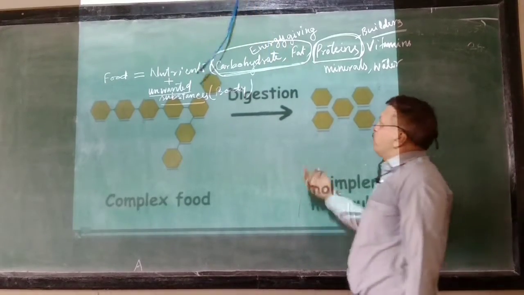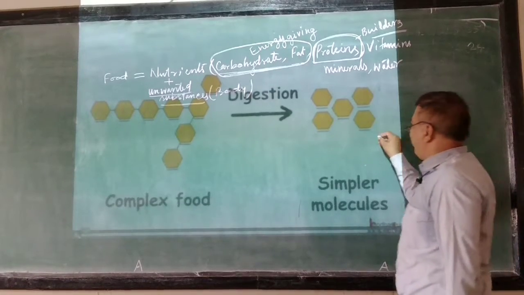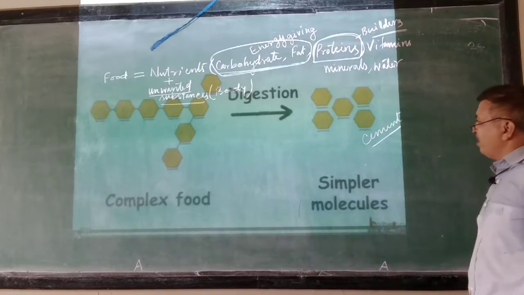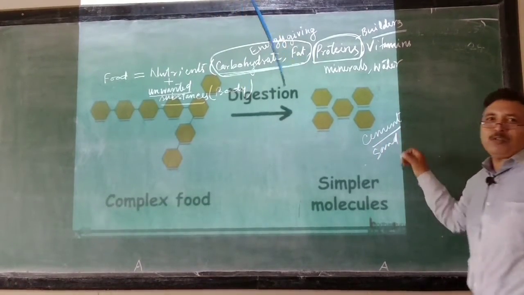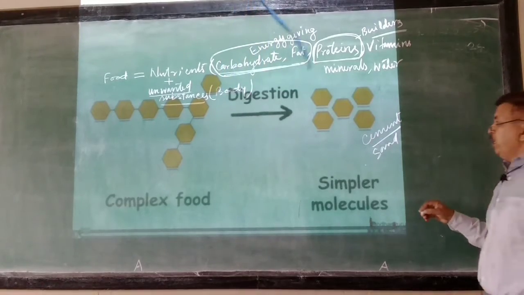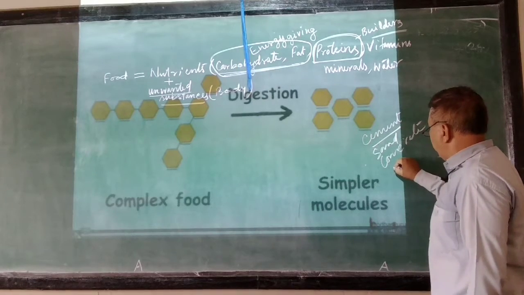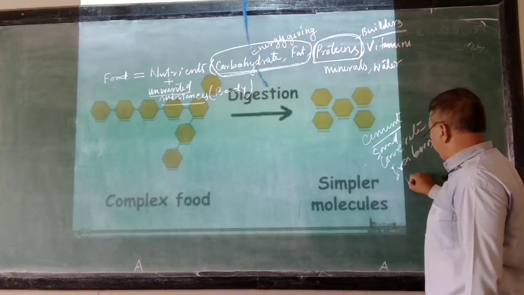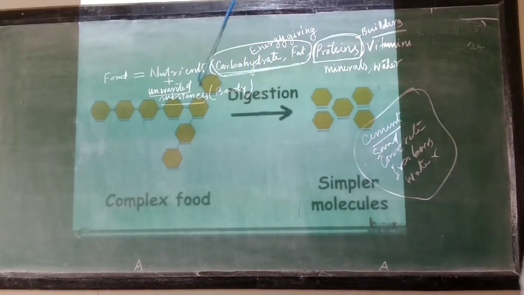So for this building of our body, think of your house construction. It needs cement, you may have visited a construction site. Then sand, of different kinds, the coarse sand and the fine sand. Then concrete. Then you need the iron bars. Then you need the water. So all these materials are the building materials.